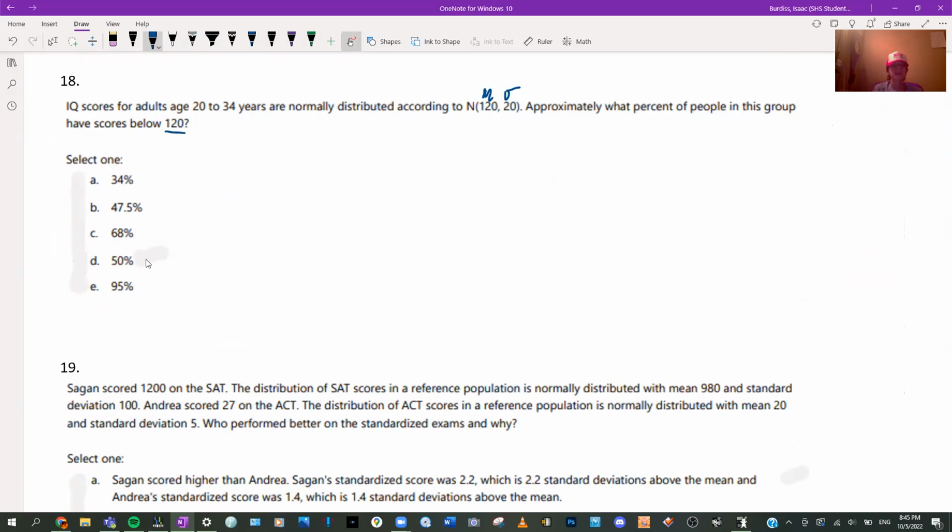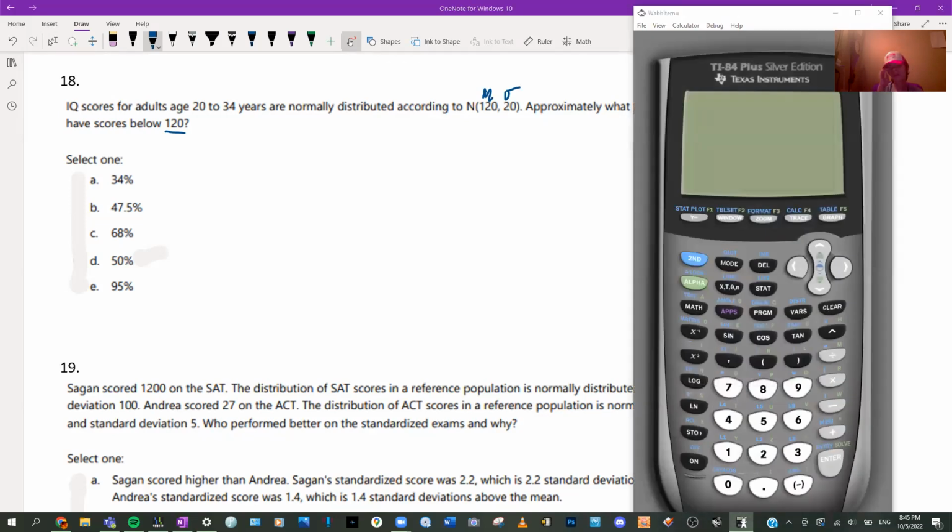Guess what? We are going to have to use our calculator technique. So here's what we have to do. Second, vars, normal CDF.